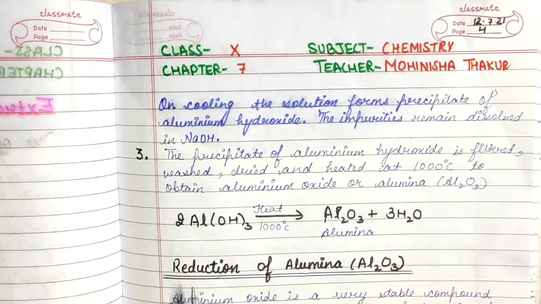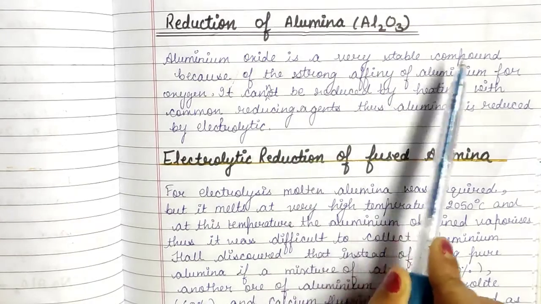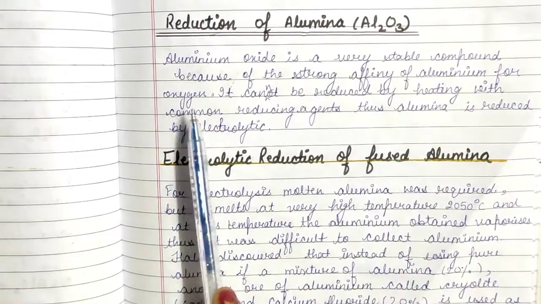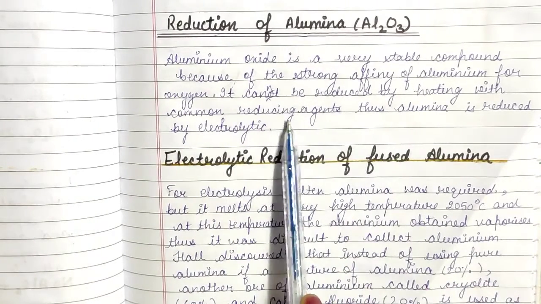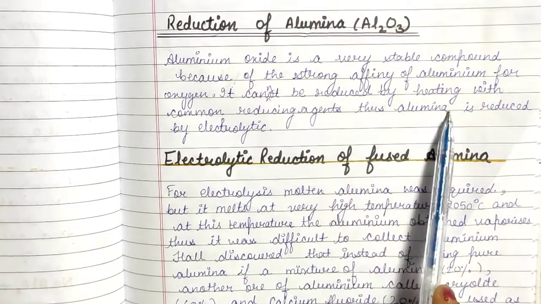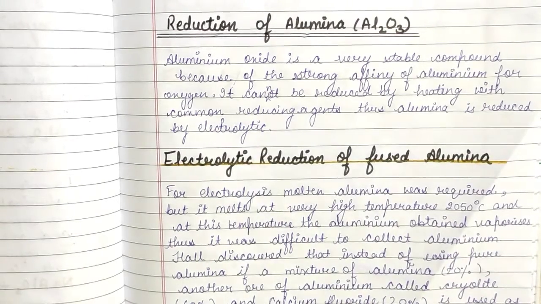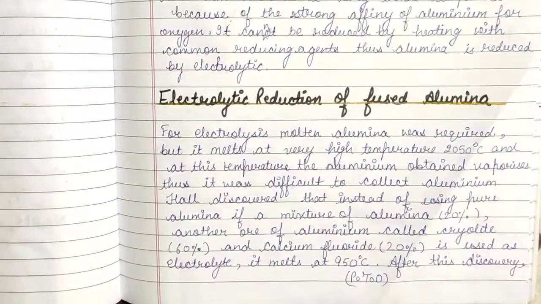Now we will discuss the reduction of alumina, which is Al2O3. Aluminium oxide is a very stable compound because of the strong affinity of aluminium for oxygen. It cannot be reduced by heating with common reducing agents. Thus, alumina is reduced by electrolysis. Next, we will discuss the electrolytic reduction of fused alumina.